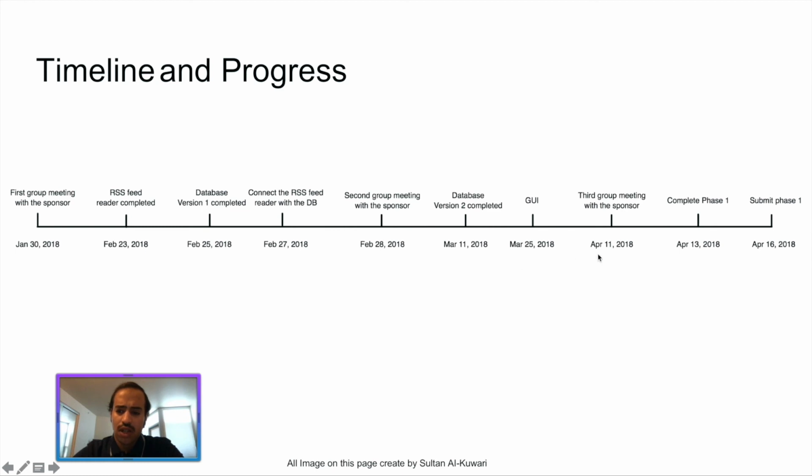On April 11, we met with our sponsor and we showed him our progress and the issues that we had in our code. So he made a few suggestions to fix this error. So we completed phase 1 on April 13, and we spent 3 days debugging our code to make sure there is no duplicate news in our database. On April 16, we submitted the top stock symbols in our database. So we are done in phase 1.